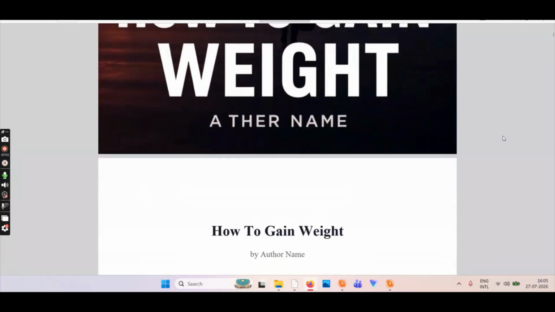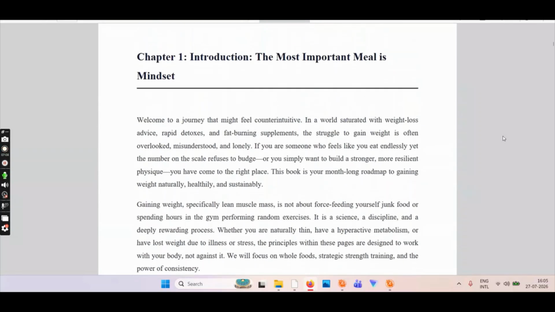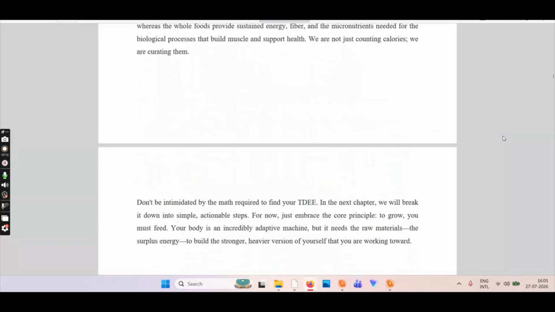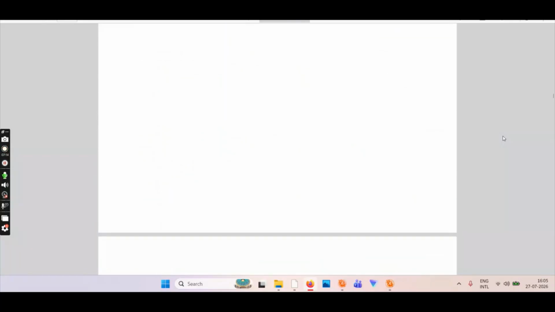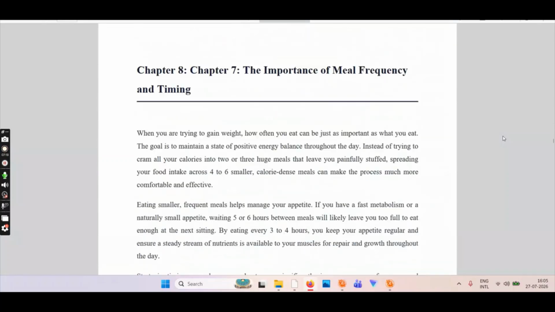As you can see, we have some chapters, like Most Important Meal Is Mindset, this and that. So you can see this does give you something. It gives you a PDF content book, which you can probably publish somewhere, and hypothetically, theoretically, you can make money. So it gives you enough content.